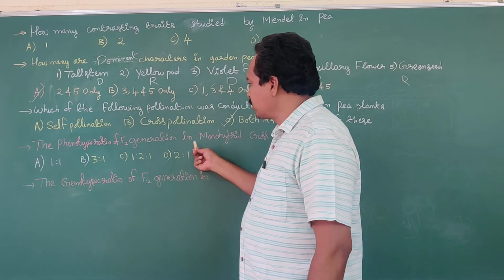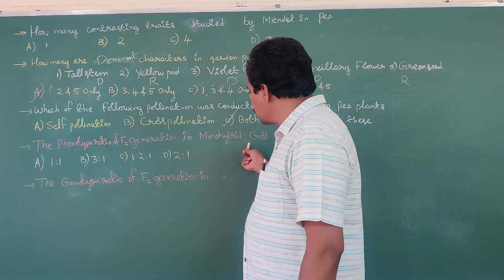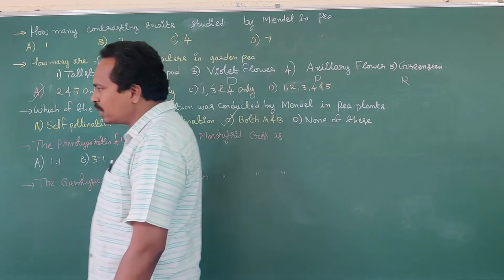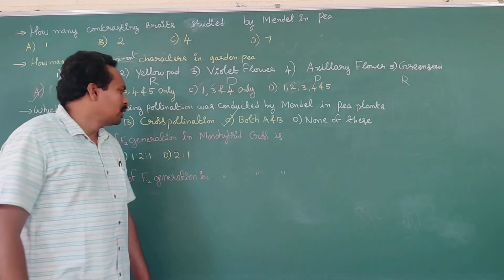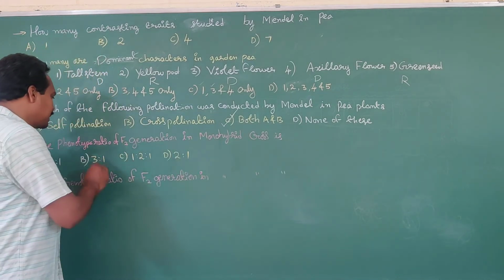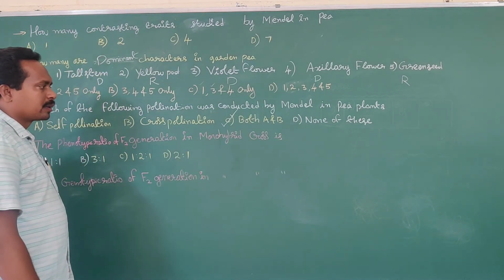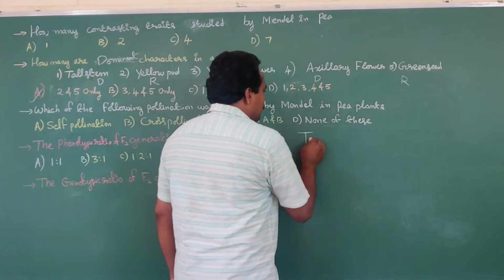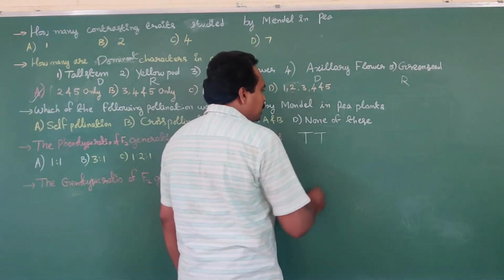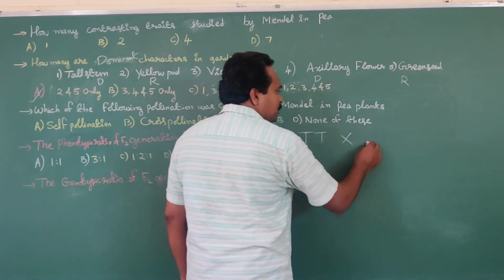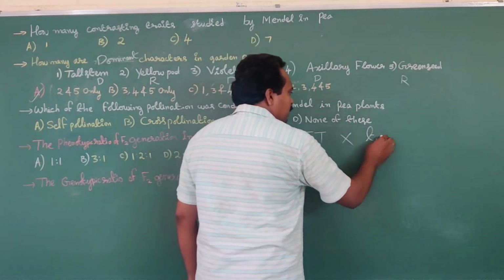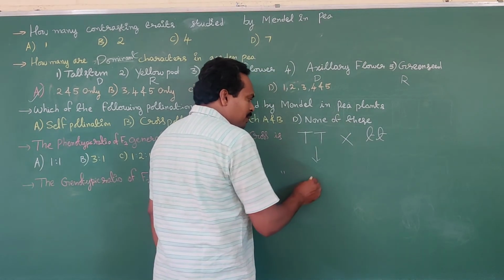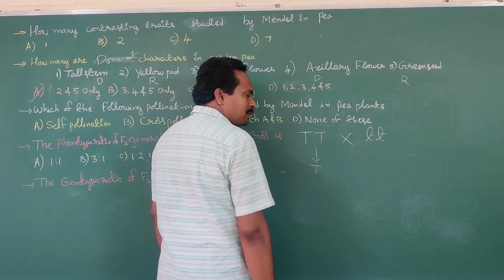The phenotypic ratio of F2 generation in monohybrid cross is. What is the phenotypic ratio? The phenotypic ratio is 3:1. The tall parental plant genotype is capital T, capital T. The genotype of dwarf parental plant is small t, small t. One of the parental plants produces the same type of gametes.